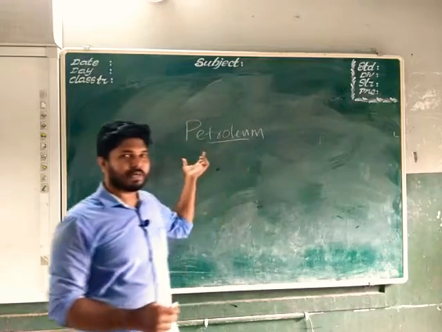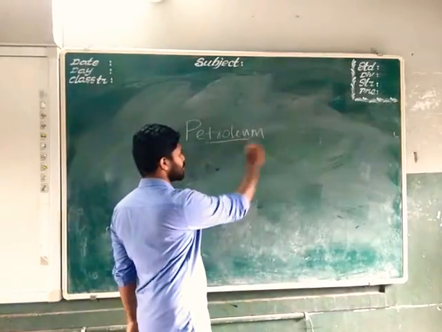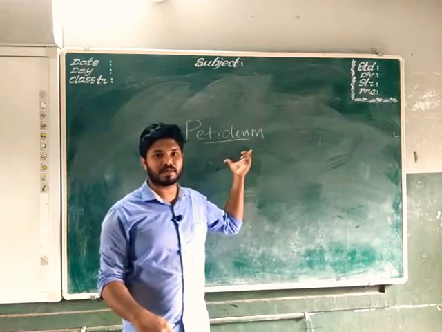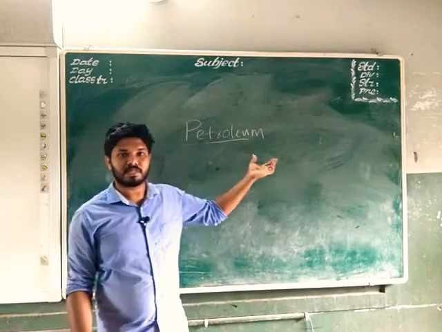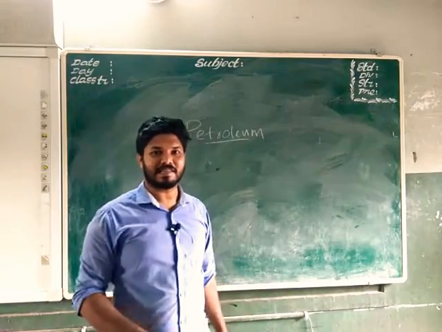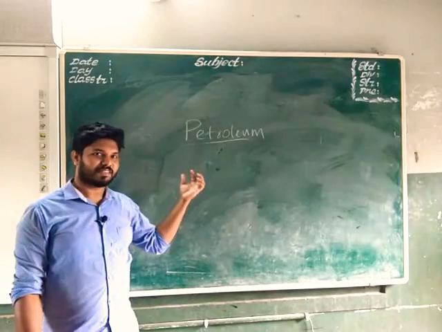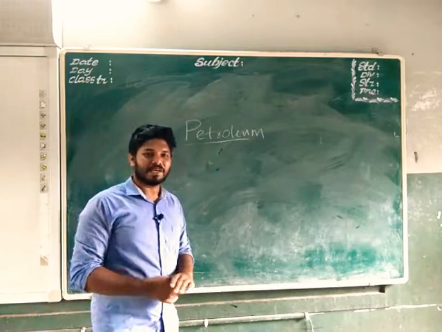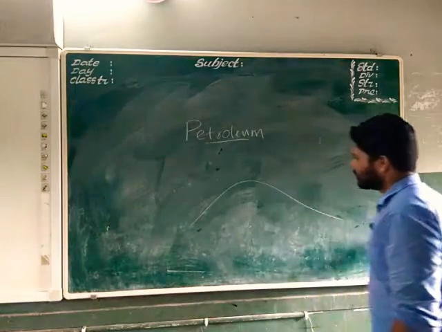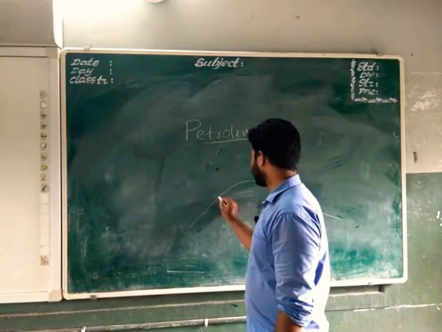In the word petroleum, we have two words, petra and oleum. That is how petroleum comes. Petra means rock and oleum means oil. Rock oil. Mainly it is found under the rocks in the sea. So that is why it got the name petroleum, the rock oil. Now, let it be a rock under the sea. So now there will be petroleum products here.